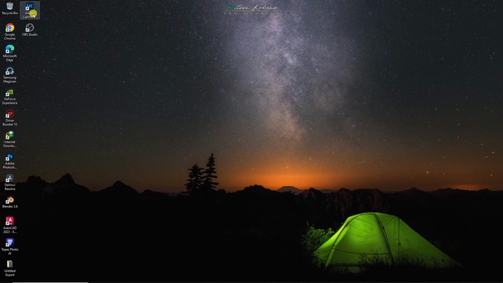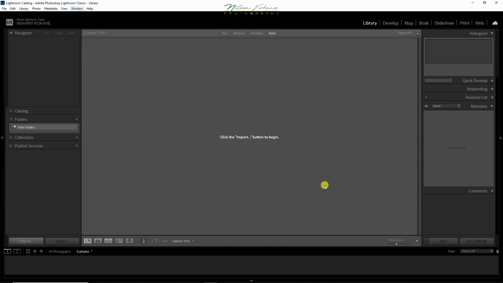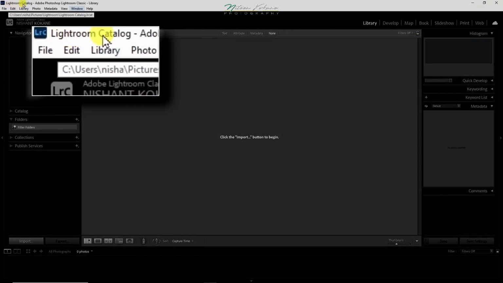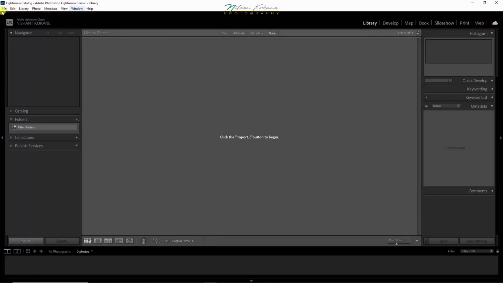Let us open Lightroom. When Lightroom is open for the first time, you will see the interface blank as seen here. On the left side upper corner of the screen, you will see the name of the catalog which is open. Here you can see it as Lightroom catalog, which is the default catalog.